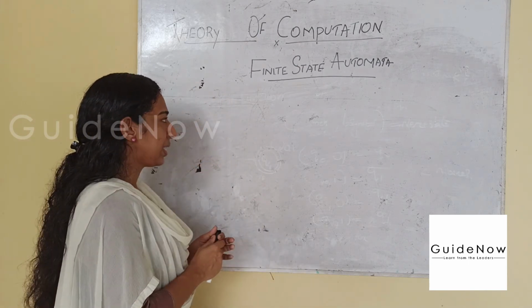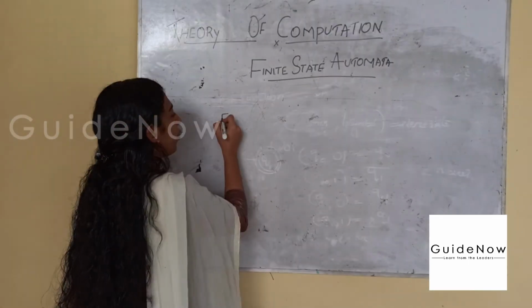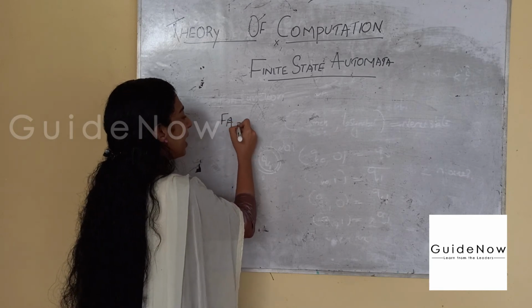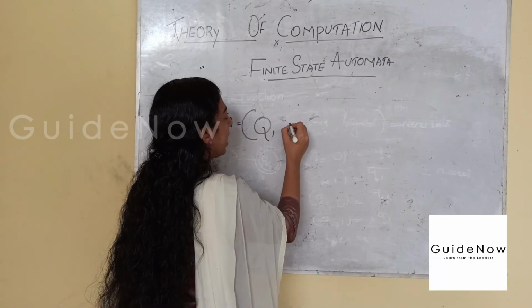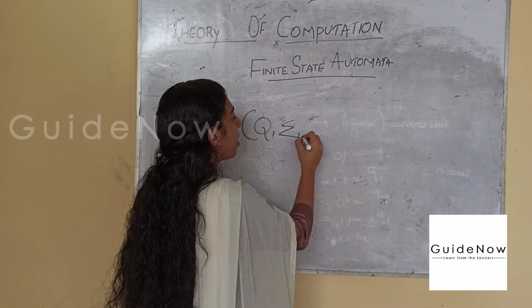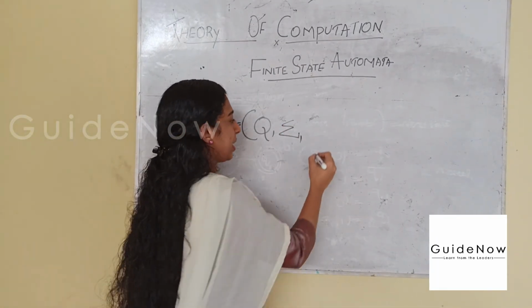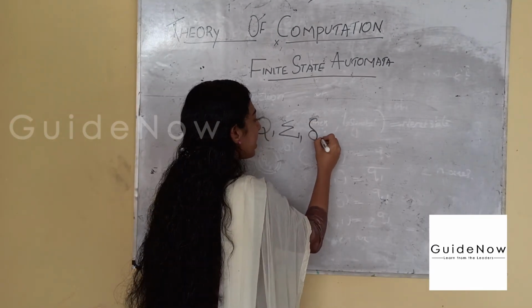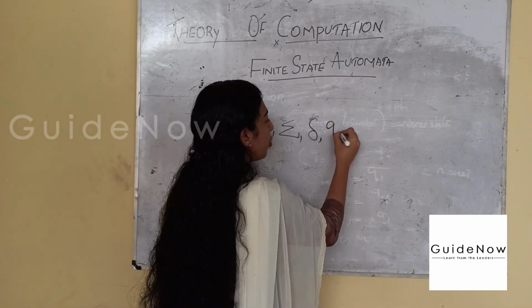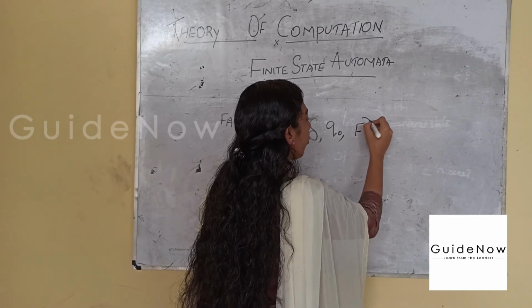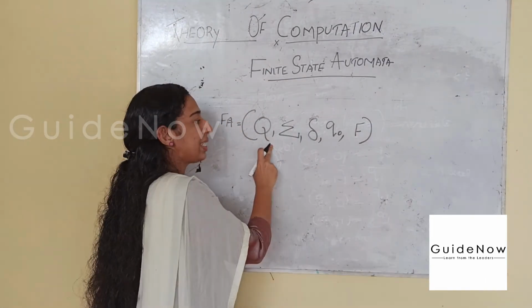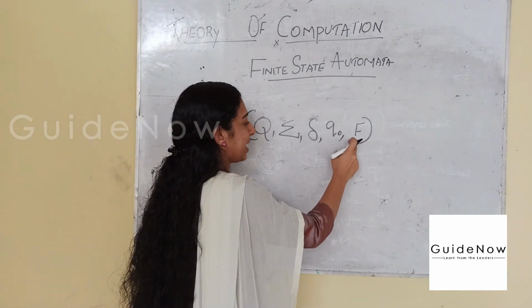Then for representing finite automata, we have 5 tuples: capital Q is the set of states, sigma is the alphabet symbols, delta is the transition function, Q0 is the start state, and capital F is the subset of Q, that is the final states.